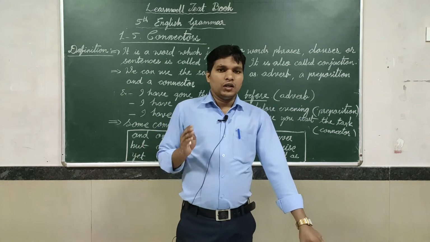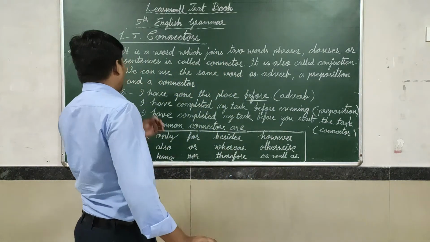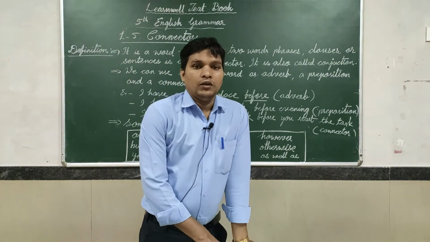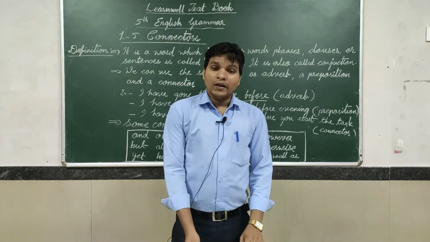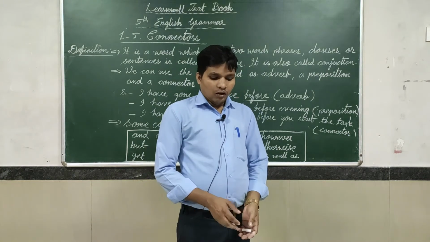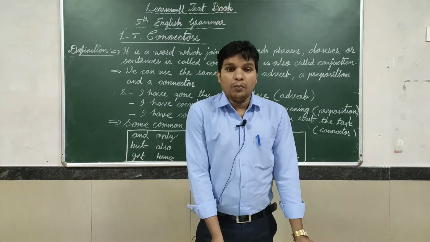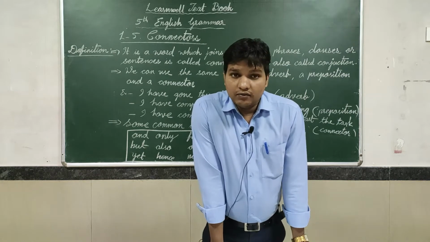So, dear students, today we are going to learn the fifth chapter, named Connectors, from English grammar, which comes from the Learnwell textbook. You know very well that there are 8 parts of speech.